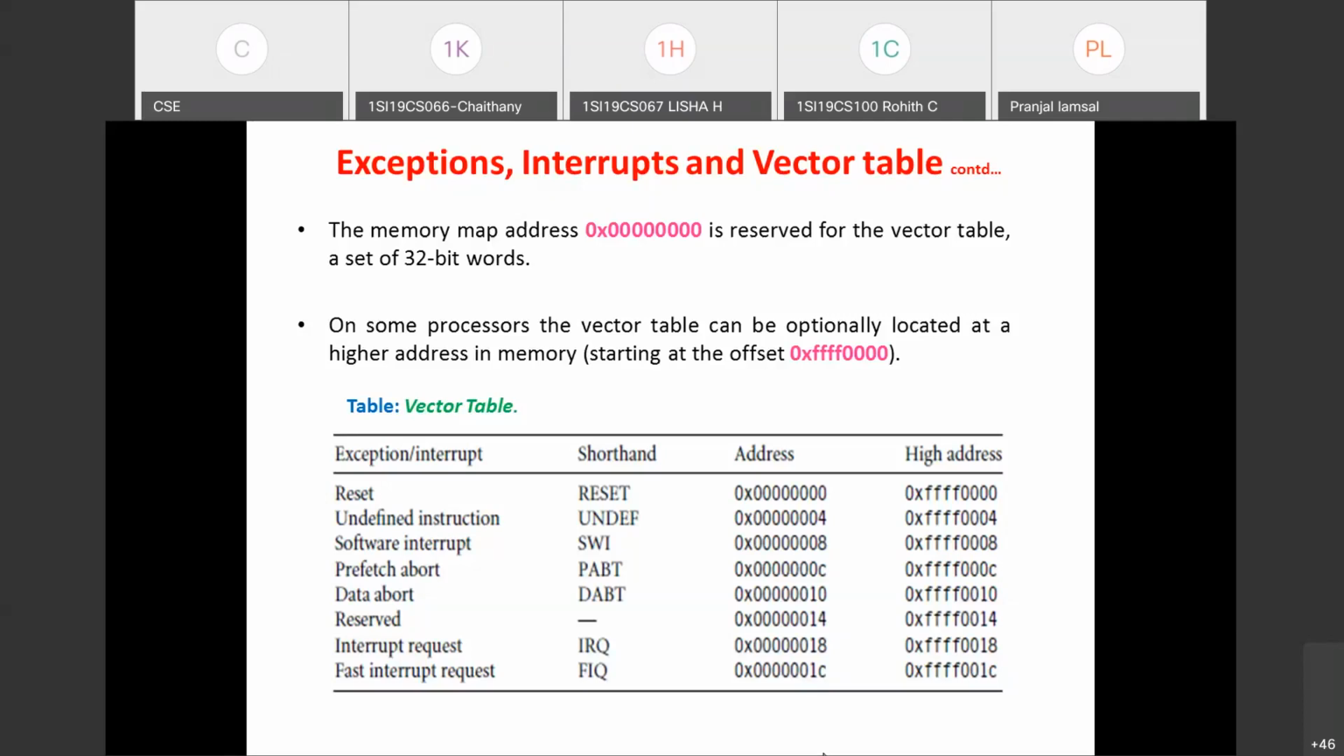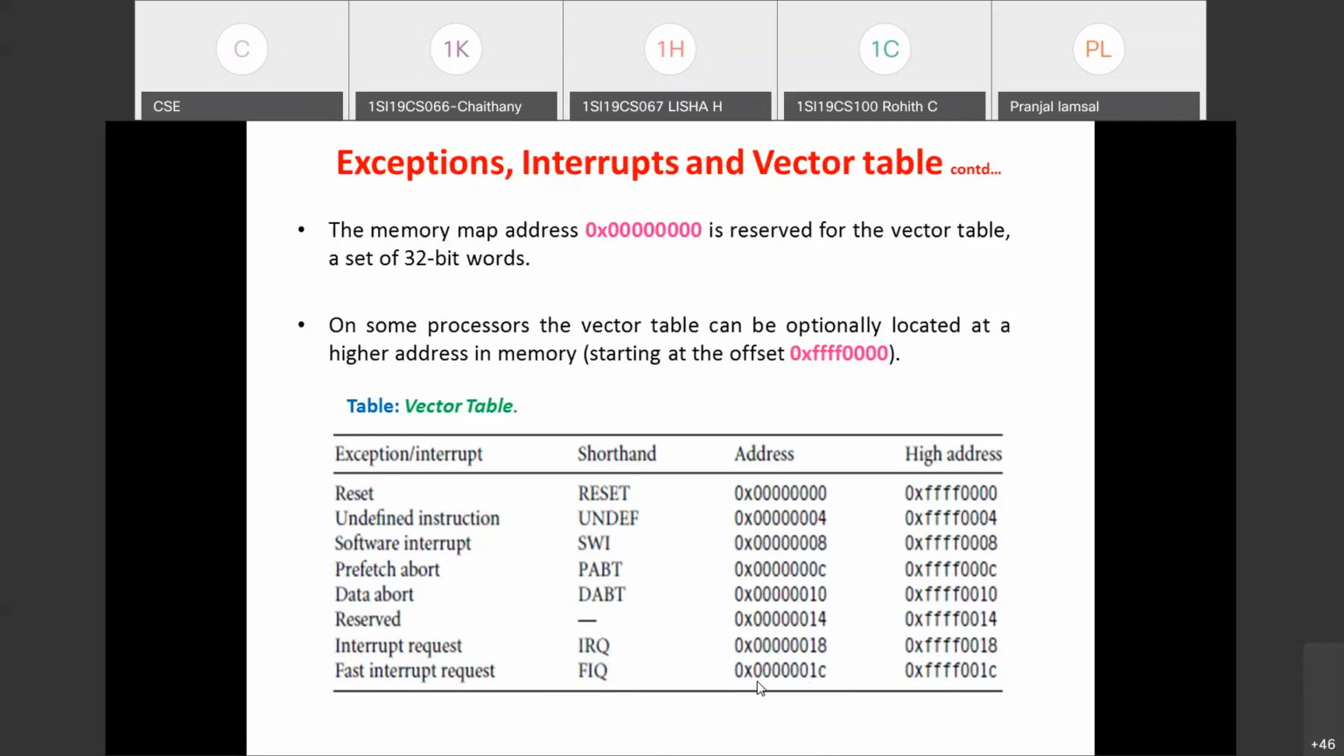That is, at a faster rate, the interrupt request will be serviced using the fast interrupt request. And the FIQ ISR can reside at address 1C. Since there are no other interrupts after this, directly it can start with the first instruction in the ISR and it can continue the execution.